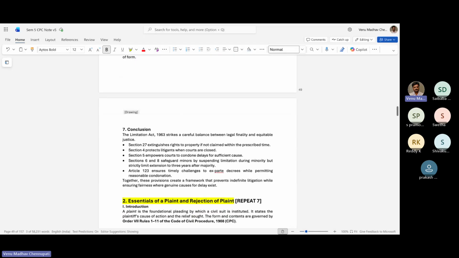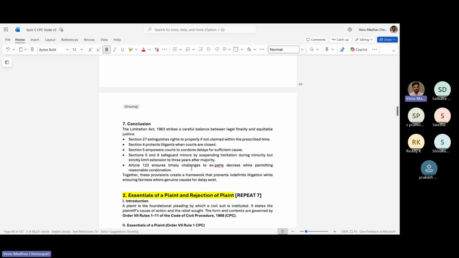Okay, so let's conclude it. First ఏంటంటే different scenarios, the Limitation Act of 1963, how can we challenge or reopen a case. Basically, Section 27 extinguishes the right of property, which we have studied. Section 14 protects litigants when the courts are closed. Section 5 empowers courts to condone delay for sufficient cause. Sections 6 and 8 safeguard minors and insane people.